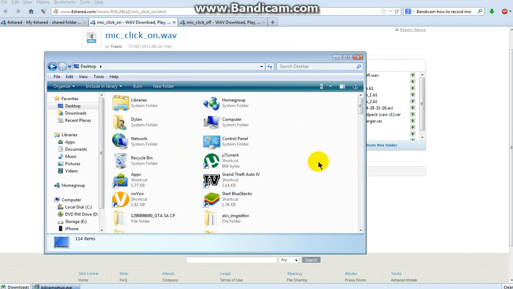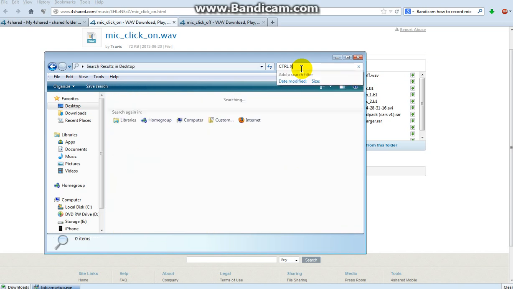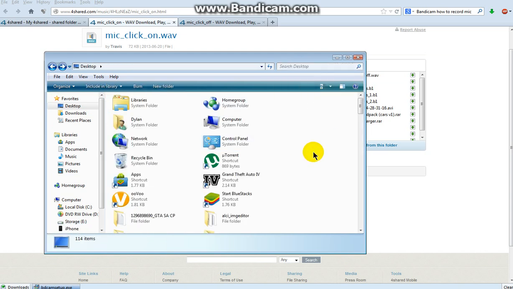So when you have it, you're gonna want to pause the video until you download it. You're going to highlight over it and do Control X. So when you do the Control X, it'll cut from the folder it's currently in. You're gonna want to do that.